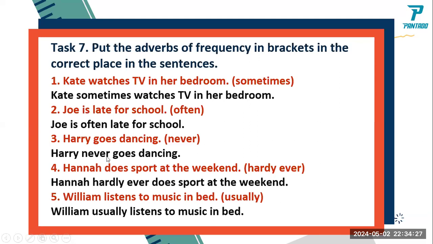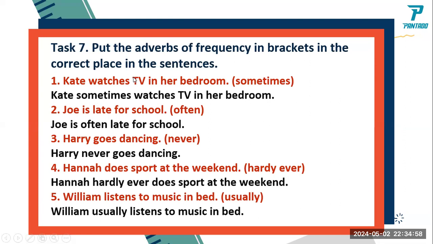Okay. Harry never goes dancing. This is singular. Joe is often late for school. Okay, correct. Kate sometimes watches TV in her bedroom. Look at the position of sometimes.